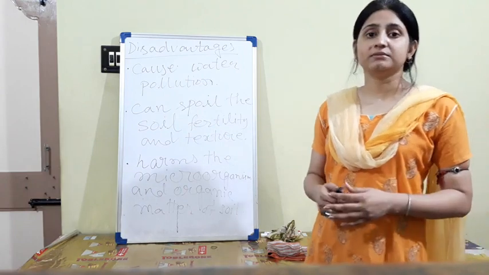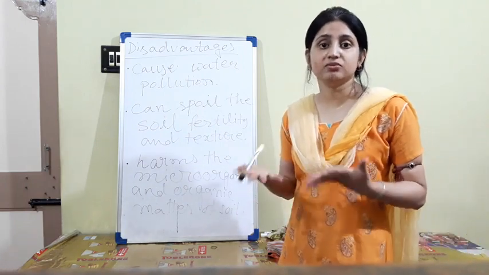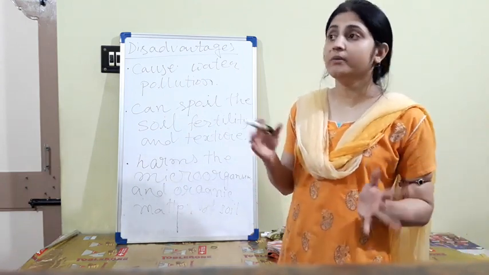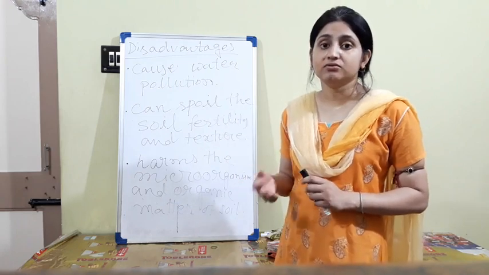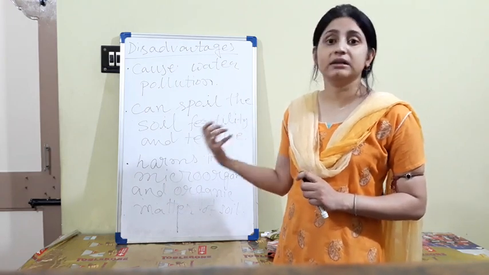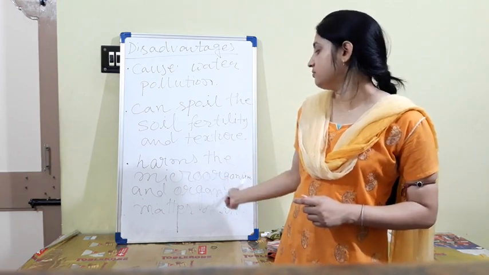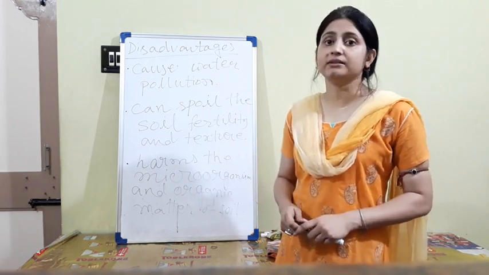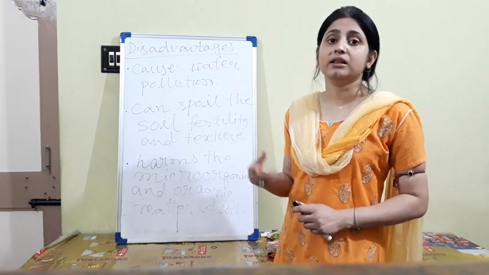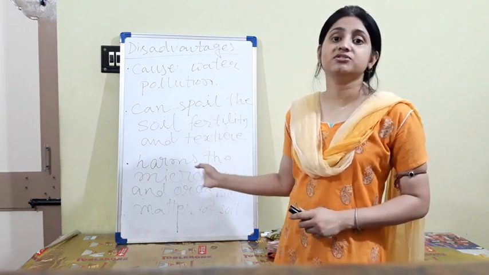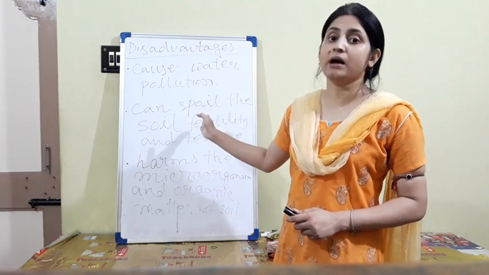It is a chemical substance, it may be acidic or alkaline, and all types of chemical substances cannot be absorbed by these small animals, the microorganisms. So it harms the microorganisms and organic matter present in the soil, the humus layer, which can be destroyed by the use of an excessive amount of fertilizer.